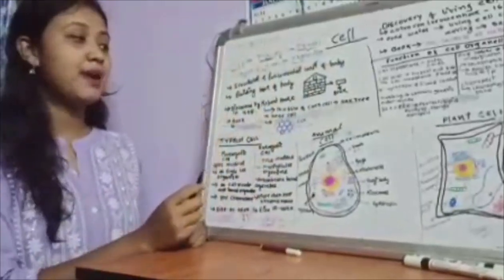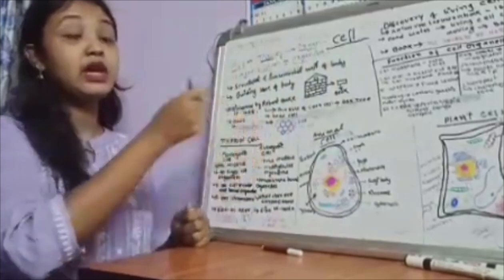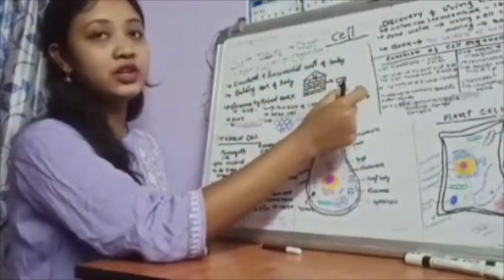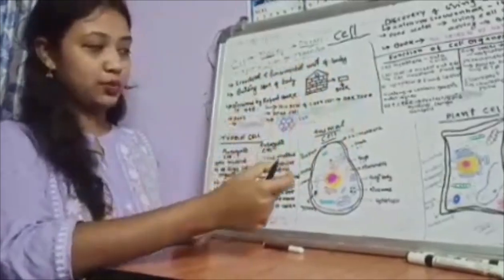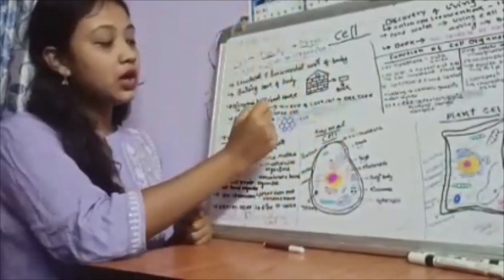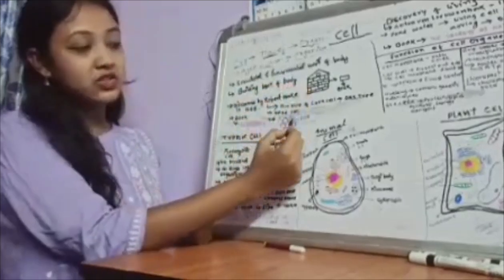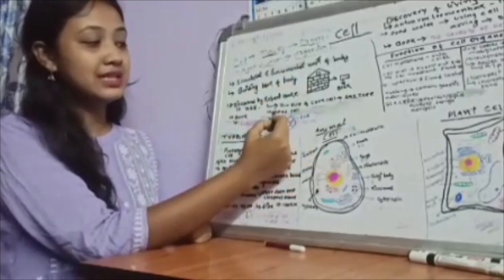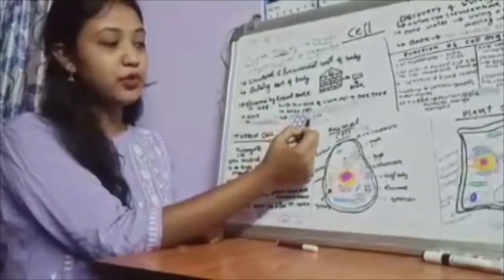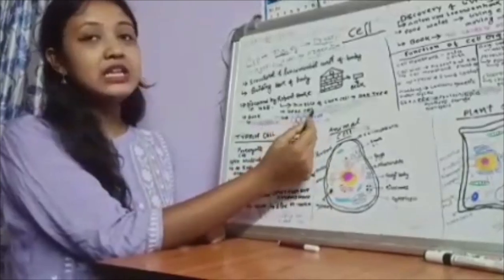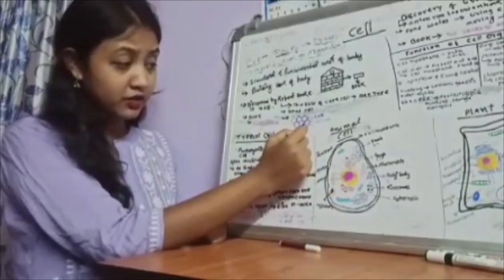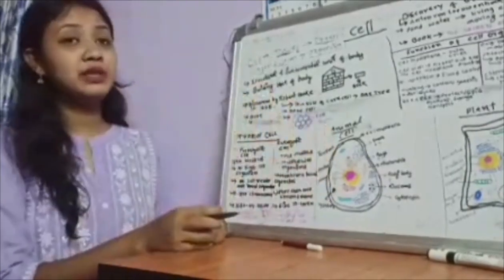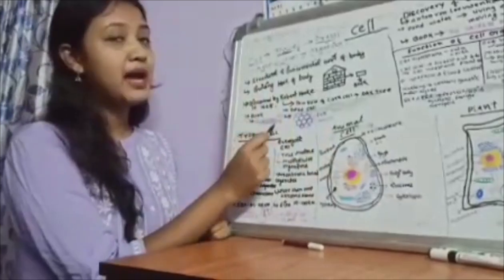The cell was first discovered by Robert Hooke in 1665. He took a slice of the cork cell of a bark from the oak tree, and he observed it under the microscope. And he observed a honeycomb-like structure, or we can say a compartment-like structure. So he named it cell. As these were dead cells, they were devoid of any living component, that is, cytoplasm was absent. And he observed this wall kind of structure, and he named it cell wall. Okay. And he published all his findings in his book called Micrographia.